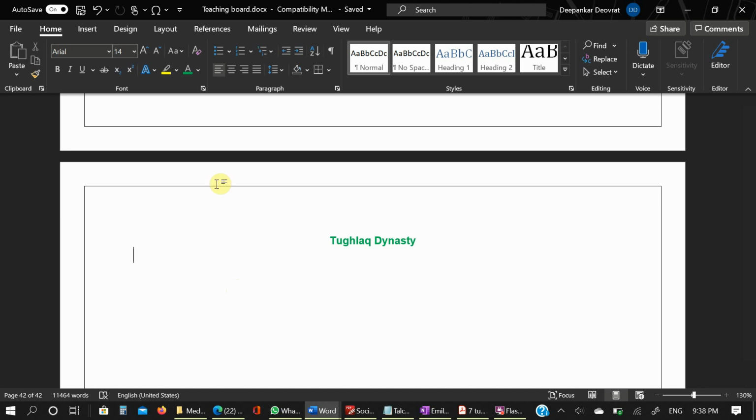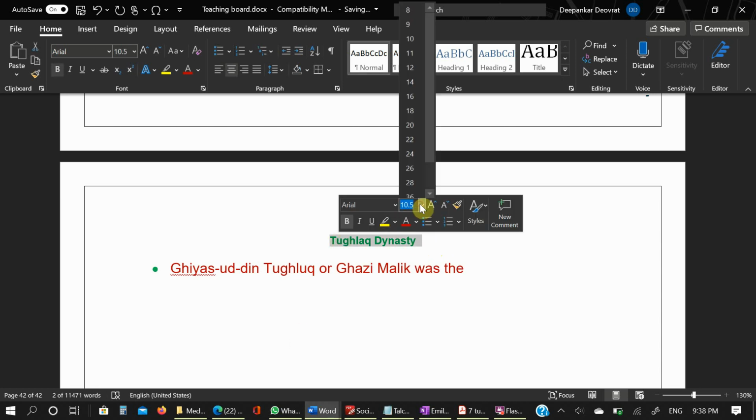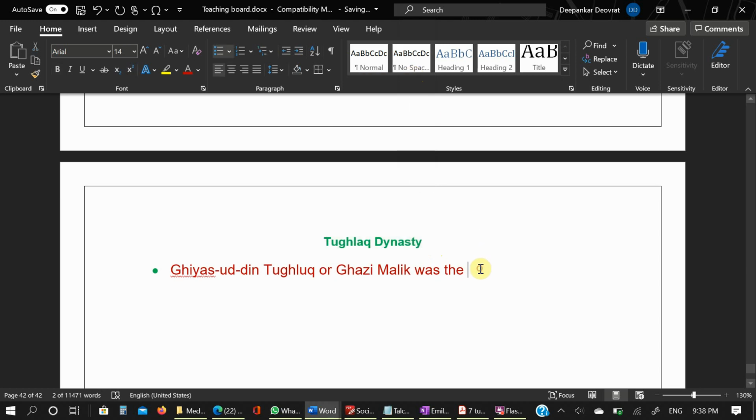Ghiyasuddin Tughlaq, or Ghazi Malik, was the founder of the Tughlaq Dynasty, and he rose from a humble origin. So what are his domestic and foreign policies?